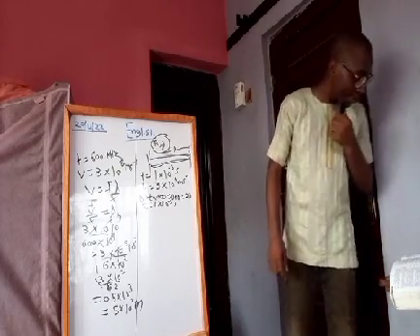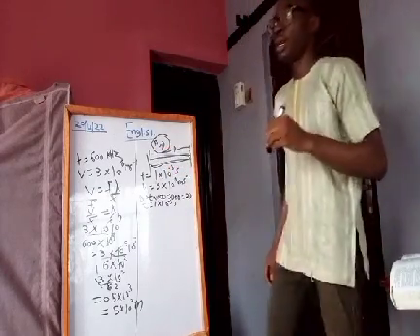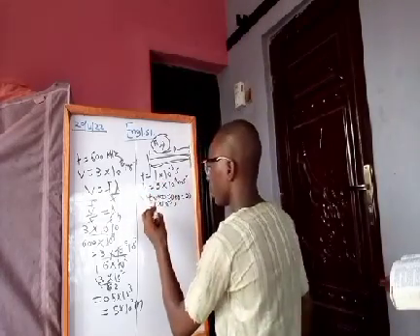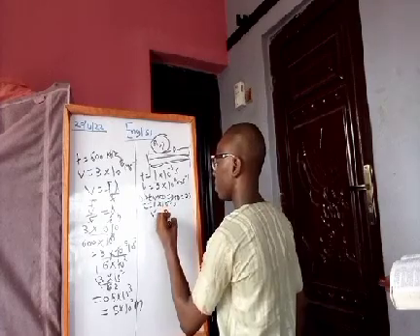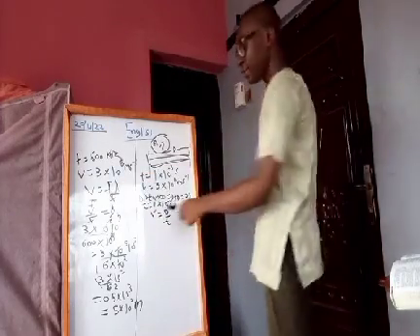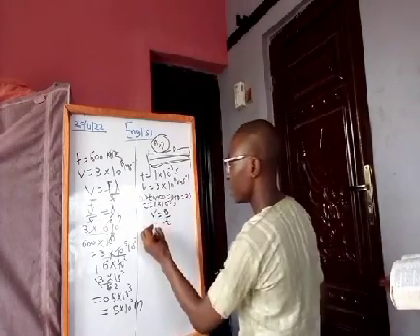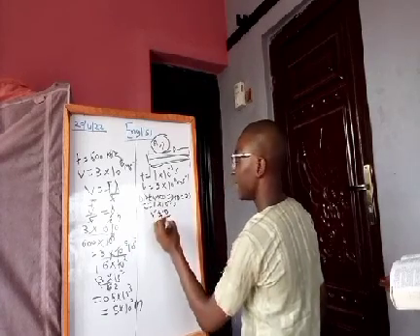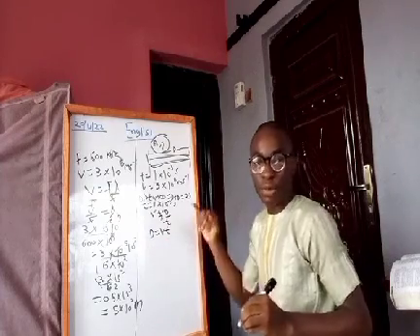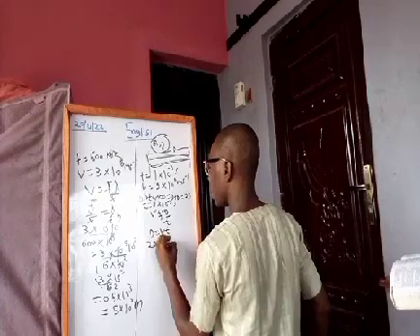Now you know that velocity is equal to distance over time, right? So this time we are not using V equals f lambda. Now we are using V equals d over t. The distance traveled is 2D, because the wave has traveled twice the distance. So distance is V times t, but instead of d, we use 2D. So 2D is equal to Vt.